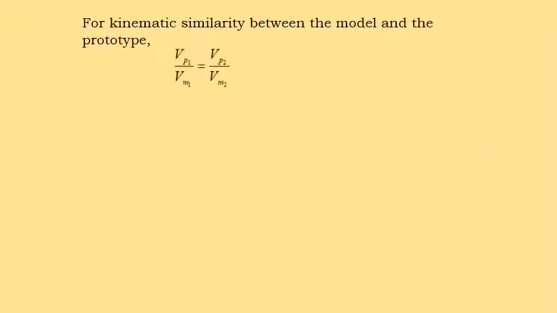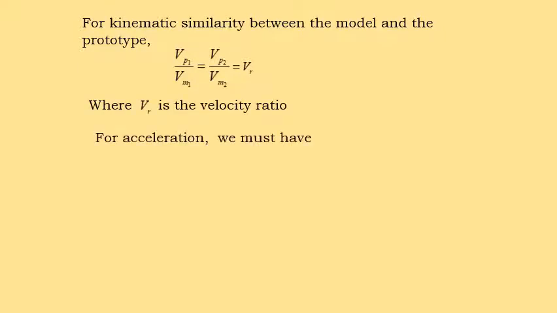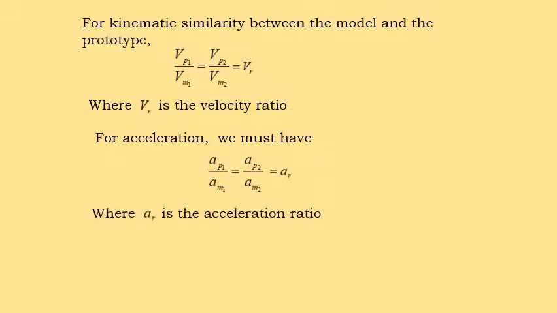Now this relation is taken for kinematic similarity between the model and prototype: Vp1 to Vm1, where P represents prototype and m represents model. This is given by the velocity ratio, Vr, and similarly for the acceleration, AR is the acceleration ratio.